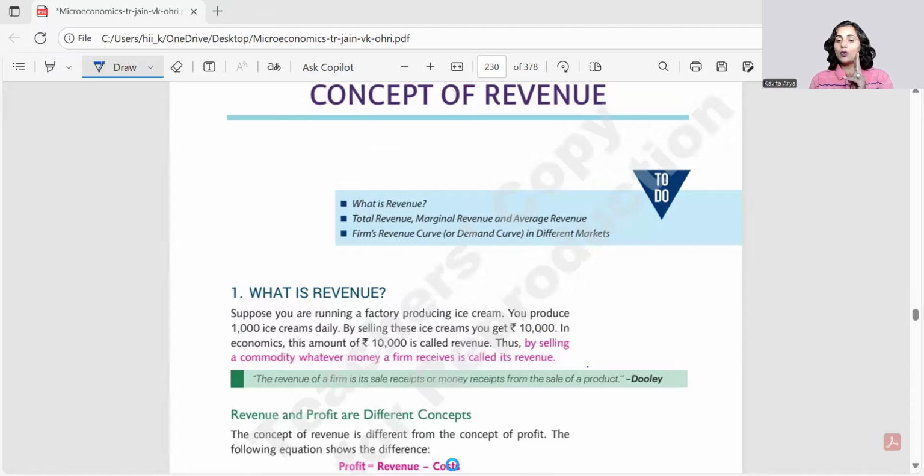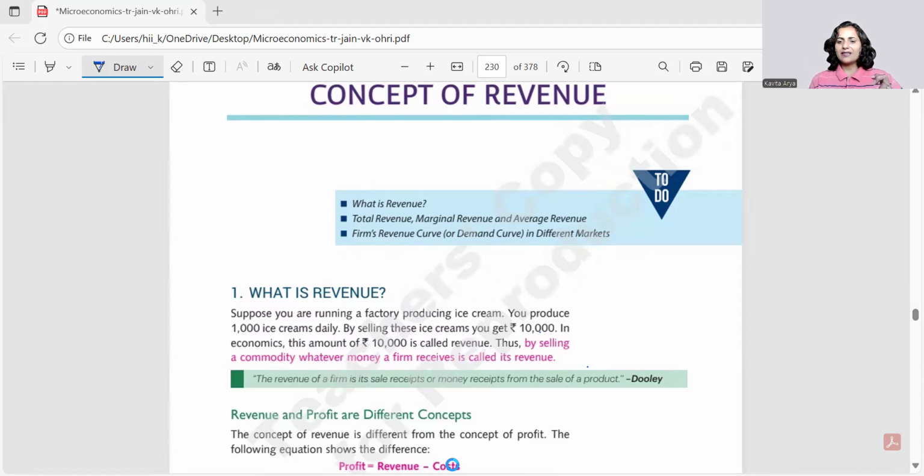And today's topic is very interesting, very scoring, very much liked by the students because it's very easy. It's based on only two concepts, right? And if those two basic understanding points are clear, the whole concept is with you and you can score very well. Right. So we begin with revenue.